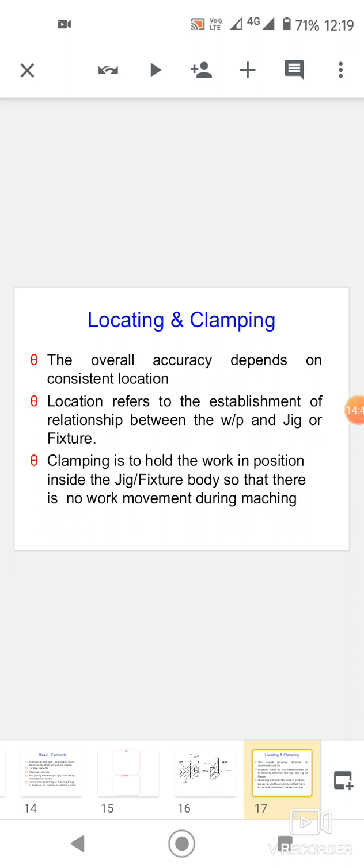Locating and clamping. The overall efficiency depends on the consistent location.